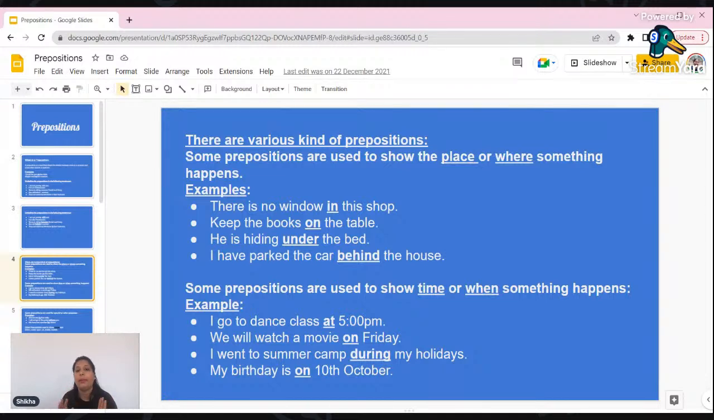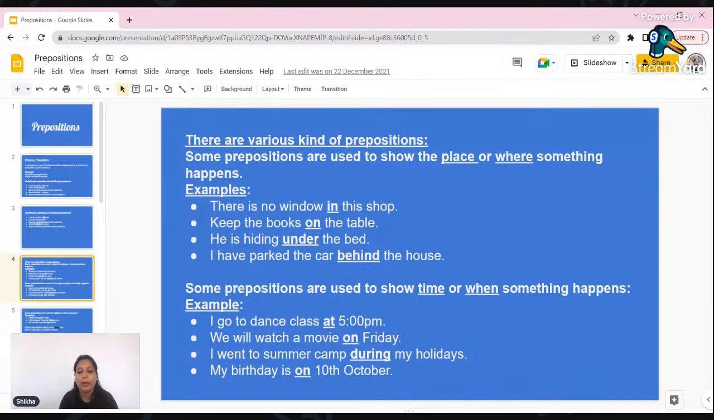Whenever you are giving a particular day for something, before that you will use the preposition on. I am going to my village on Sunday. We will watch a movie on Friday. My grandparents are coming to my place on Saturday. Can you see, for every day we are using the preposition on before the day, right?